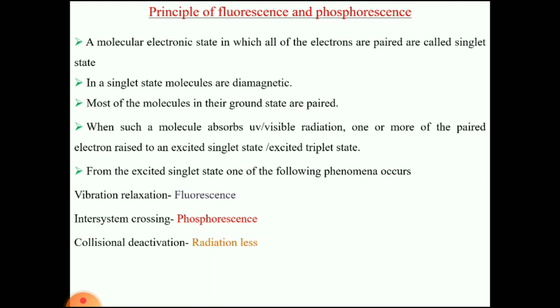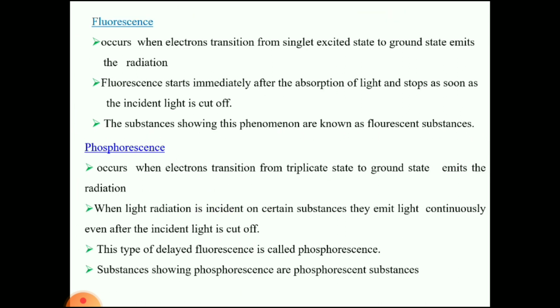vibrational relaxation, intersystem crossing, collisional deactivation. Due to collisional deactivation, a radiationless process happens. Due to intersystem crossing, phosphorescence happens. Due to vibrational relaxation, fluorescence happens. So what does fluorescence mean? It occurs when electrons transition from the singlet excited state to the ground state and emit radiation. This is called fluorescence.